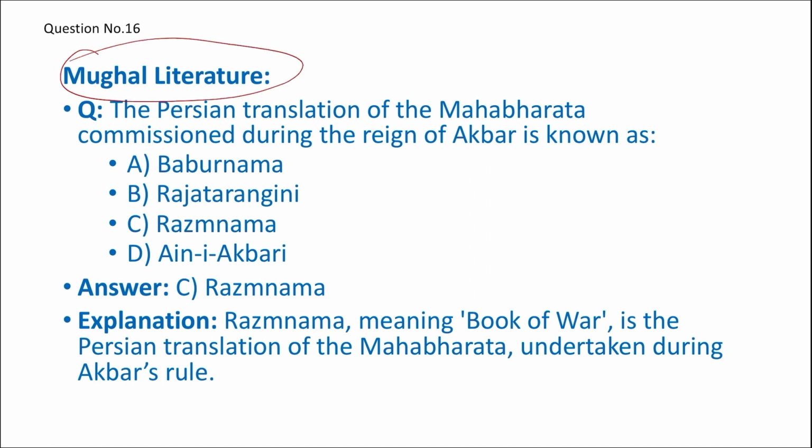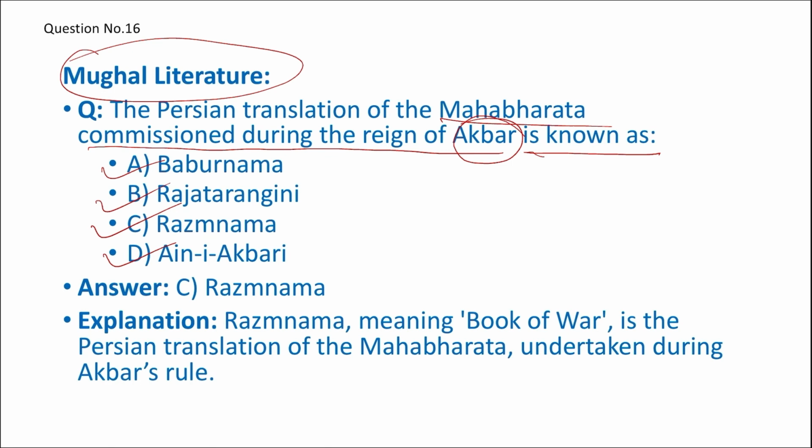The next question is on Mughal literature. The Persian translation of Mahabharata, commissioned during the reign of Akbar, is known as what? Babarnama, Rajatarangini, Razmnama, or Ain-i-Akbari?